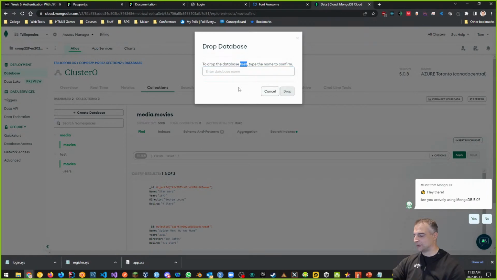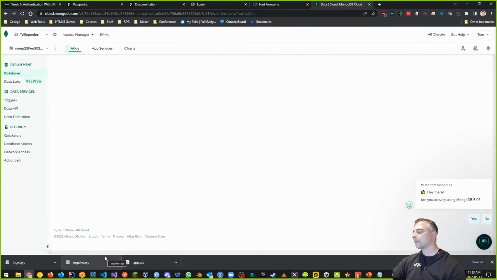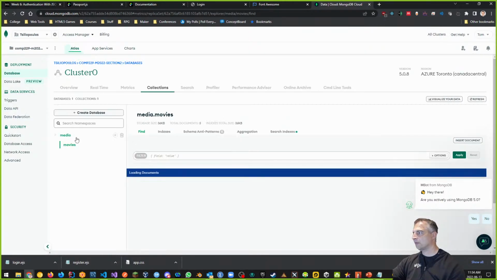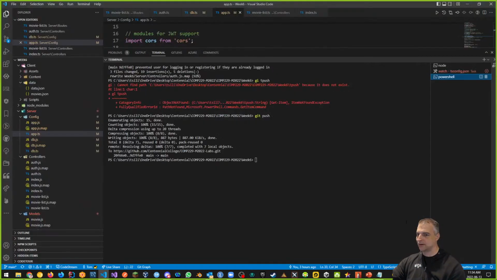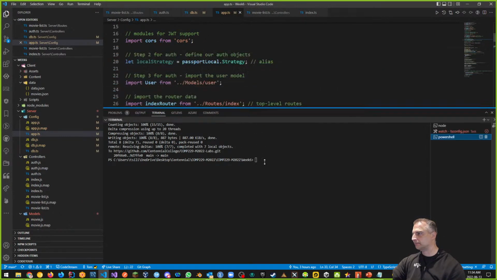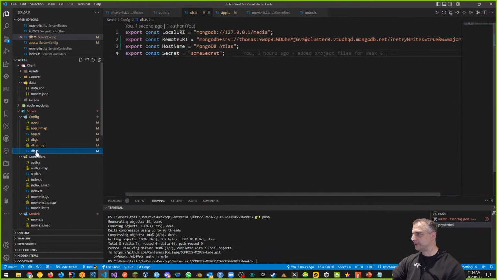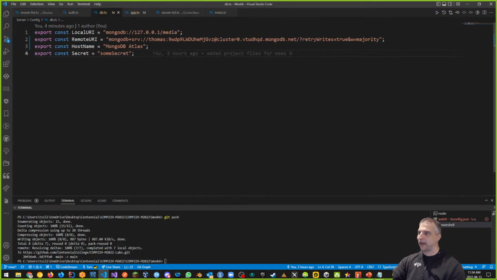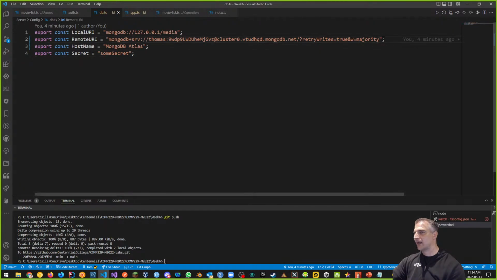Let me explain this for a second. The reason why I have both is because of my configuration. If I go back to my db.ts, just to show you this, it says I'm going to connect to the server online in MongoDB Atlas, and then I trudge along, and then there's going to be somewhere where I have some kind of database information, right? Because look, it says MongoDB net, and then it says retry writes, and, well, there's no database information.